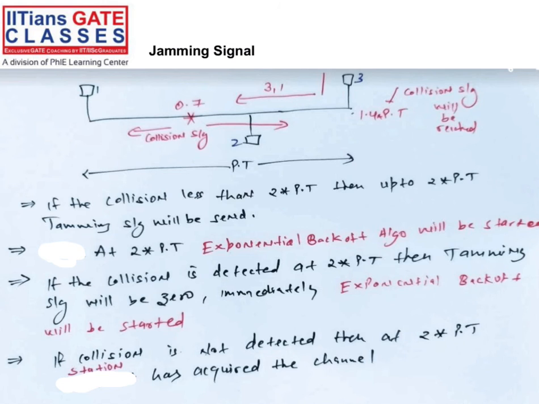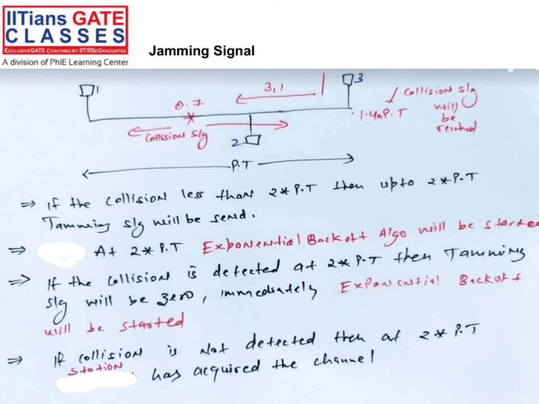So exactly at 2 into PT, the exponential backoff algorithm will be starting. That's why we have to send the jamming signal, because we need to run the exponential algorithm exactly at 2 into PT, because 2 into PT is the maximum time to detect the collision. This is the maximum time. So in the meantime, we can send the jamming signal. Exponential backoff will be started, and on that basis we have to wait how much PT we have to wait.